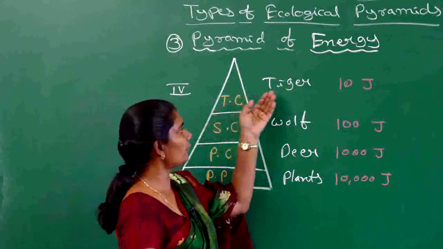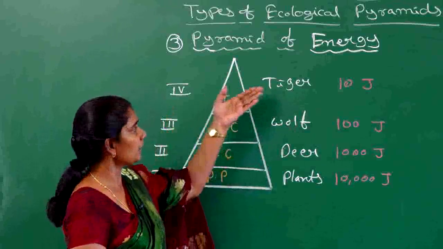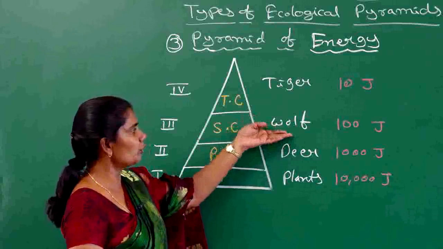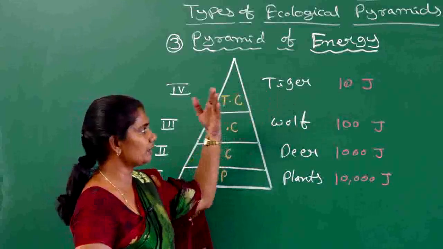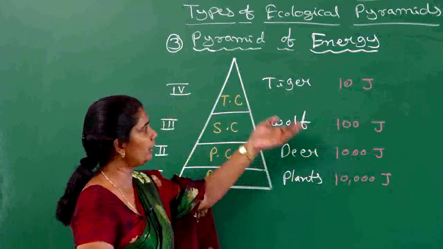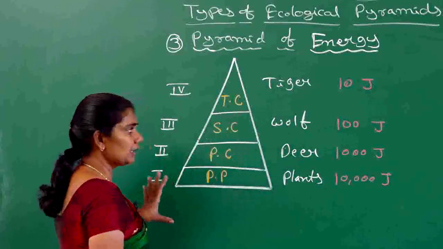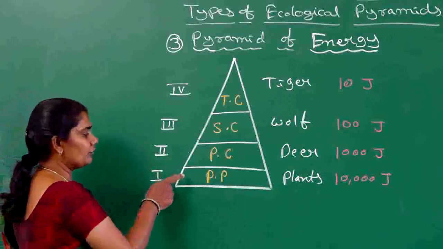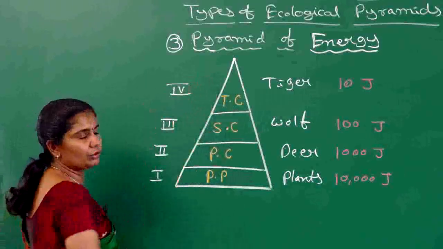Taking a tiger as an example, the tiger gets 10% of the energy from the wolf, so only 10 joules of energy. This makes it clear that only 10% of energy is transferred from the lower trophic level to the higher trophic level.